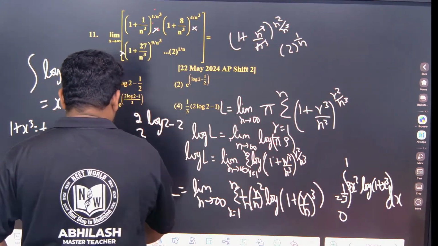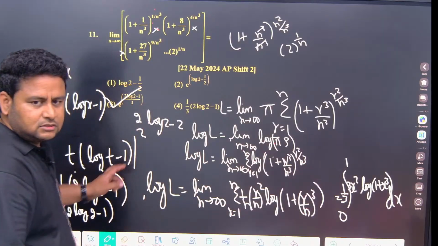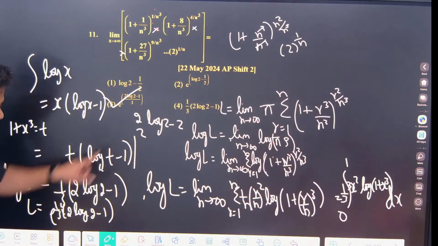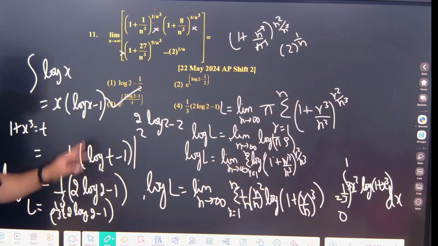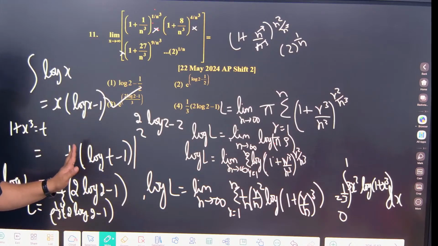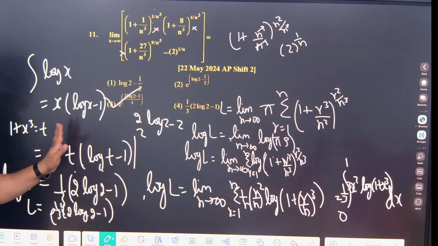E power is there means this will be option 3. I wrote e power here but I forgot this. E power 1 by 3 log 2 minus 1 by 3. That's all. Clear? Understood? So that is option 3. This will be e power something which you must know.